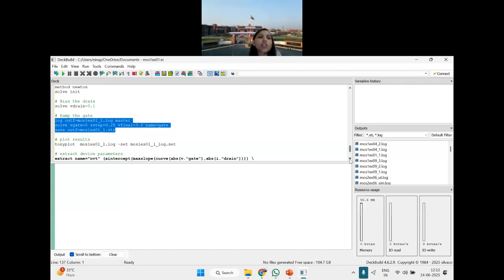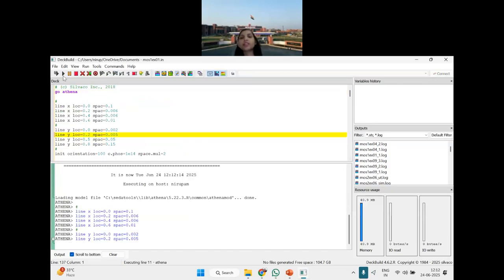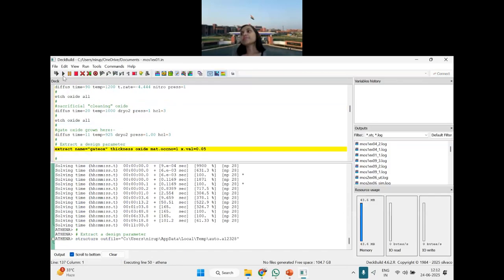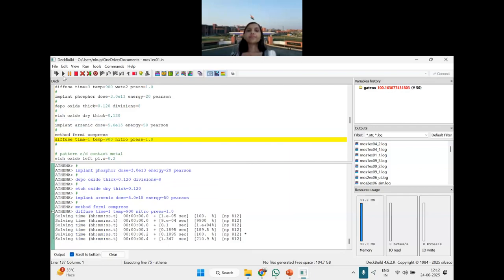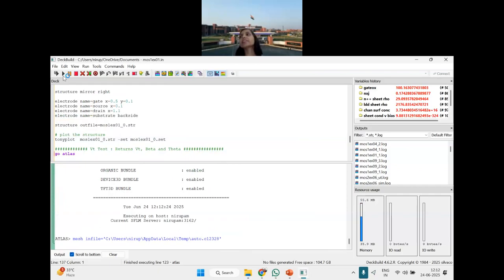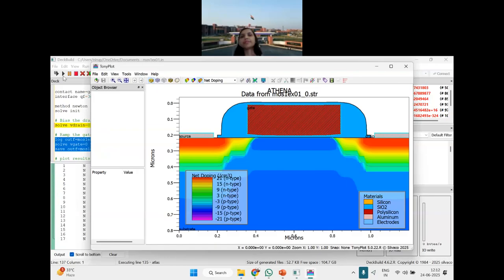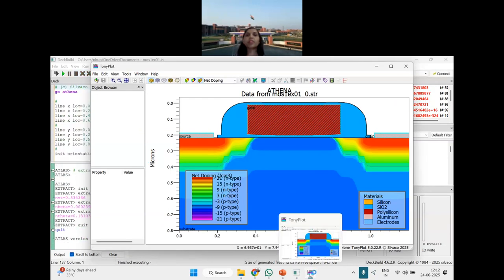So what will be the effect of these biases on the structure? Then it will extract the threshold voltage. Let us run and see how it runs. You see the right hand side red written things are the extracted parameters. Can you call it a MOSFET? Yes, it is a MOSFET.